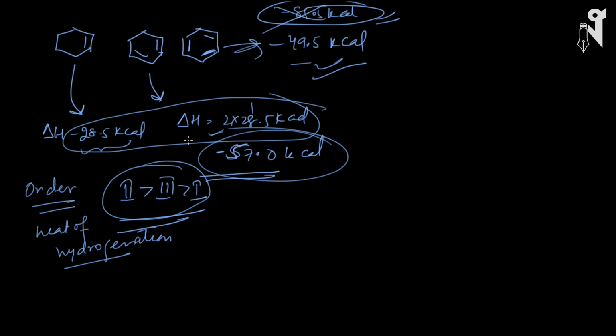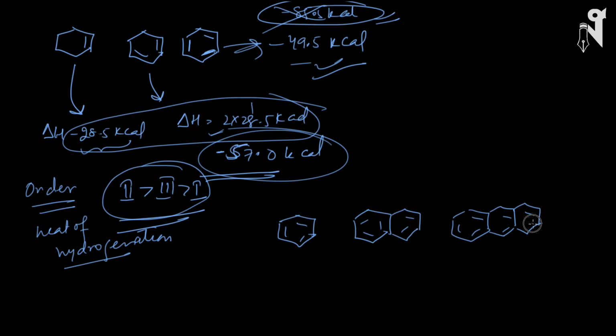Now one more thing which we want to understand is, let's say I have three molecules. One is this, another is this one, third one is this. So basically it's benzene, naphthalene, anthracene, and then phenanthrene. I am writing the phenanthrene also. Very bad drawing, sorry to say. This is my phenanthrene.